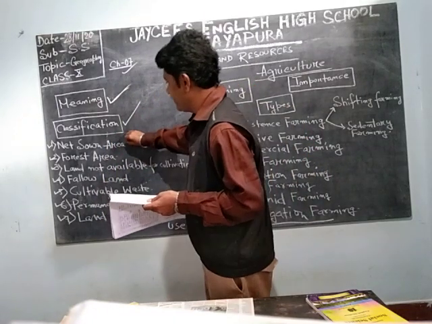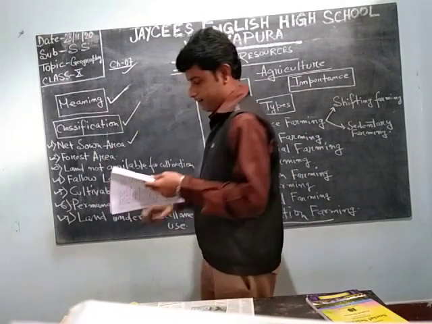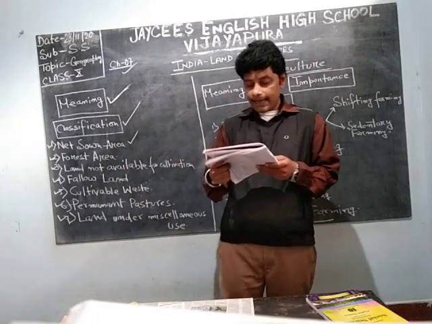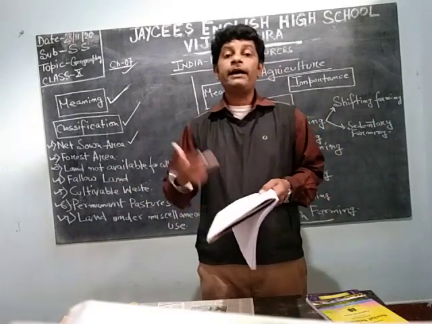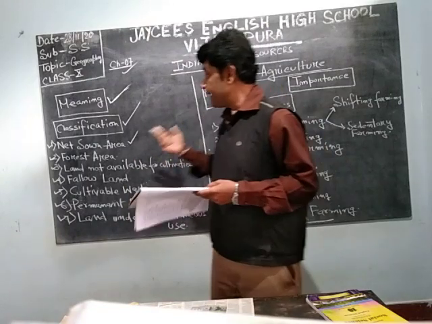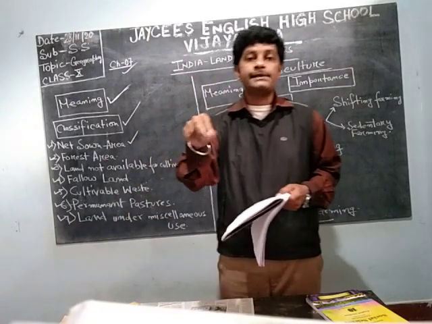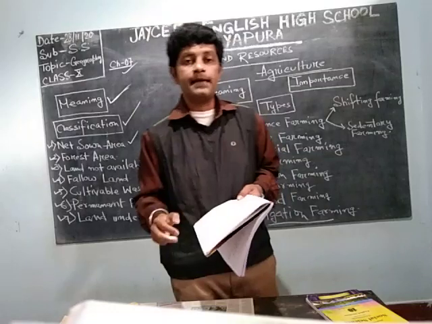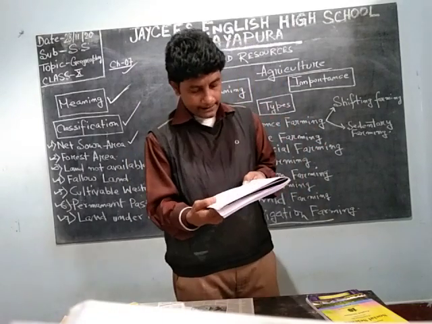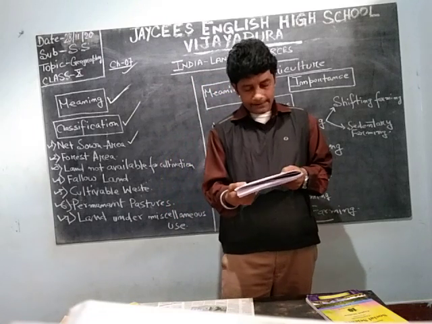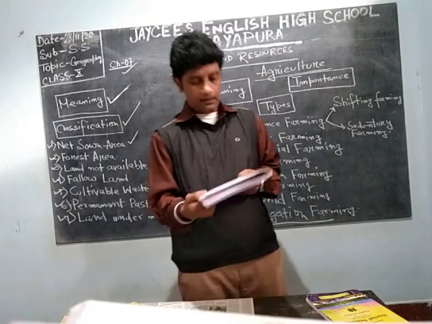First we will go with the net sown area. It is an area of land used to cultivate crops. The place where we cultivate crops, putting the seed in a place, is known as net sown area. It is 42.42% of the total land of India.